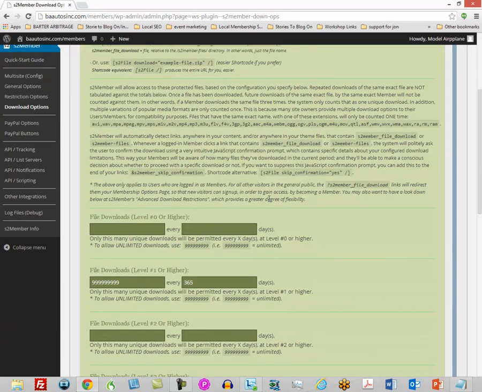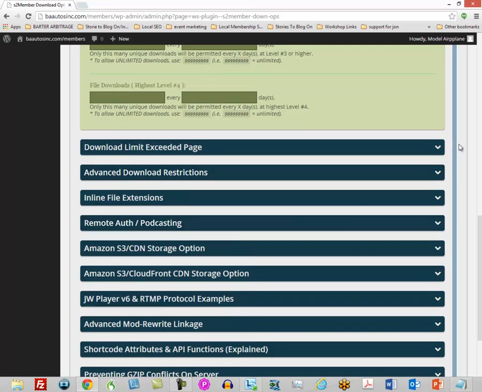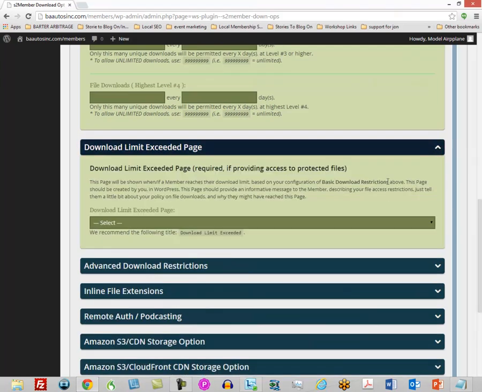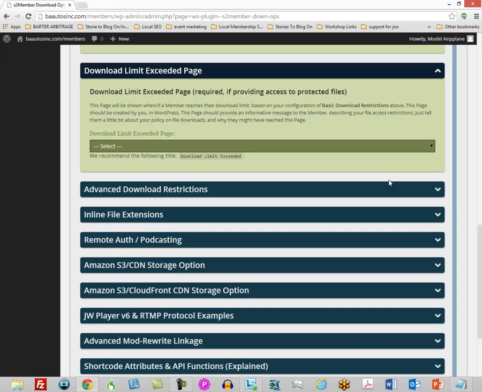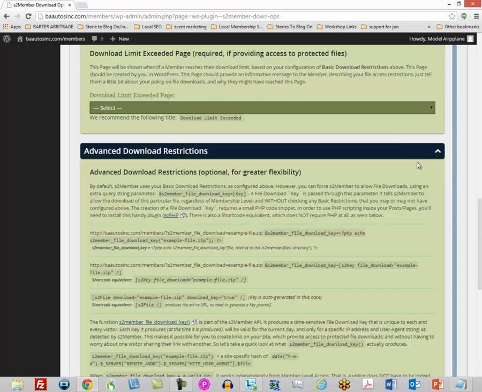Okay, so now you're going to be limiting your file downloads. And so you just want to put in all 9s because you want to give people the opportunity to download as much as they can, as many times as they want to. So we're not going to limit them in any way. The download limit exceeded page. We're not going to have any download limits, so we're not going to bother with that.